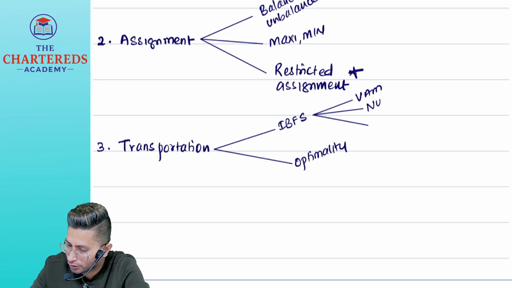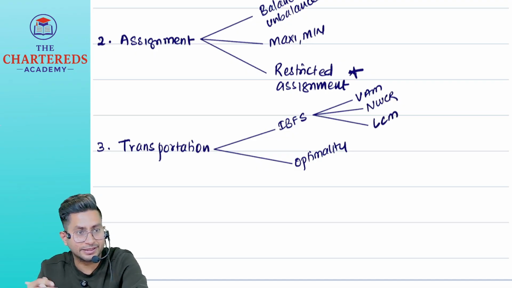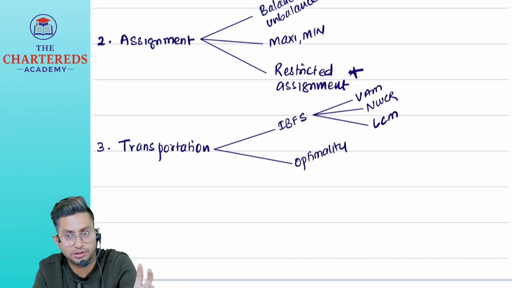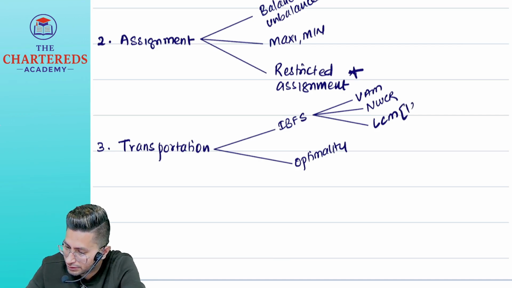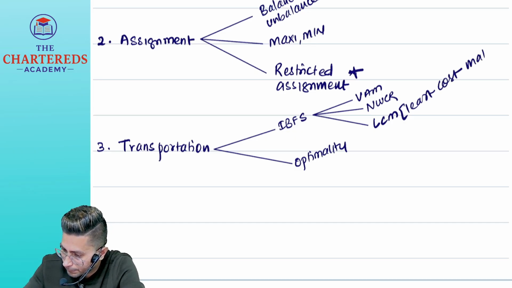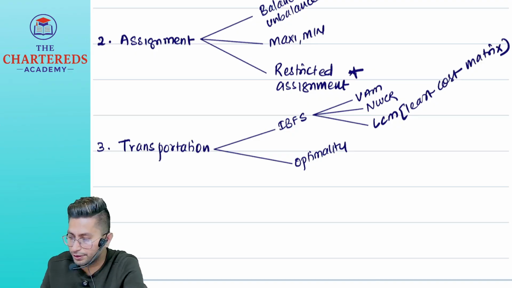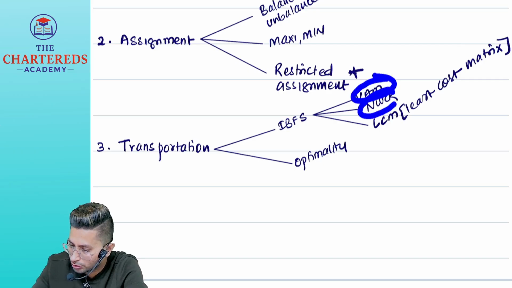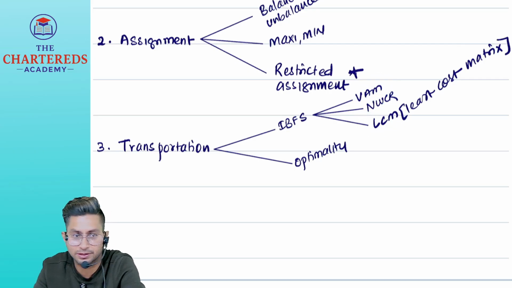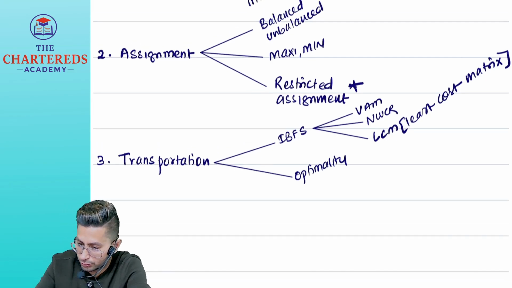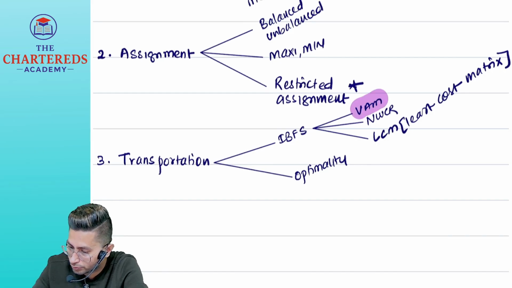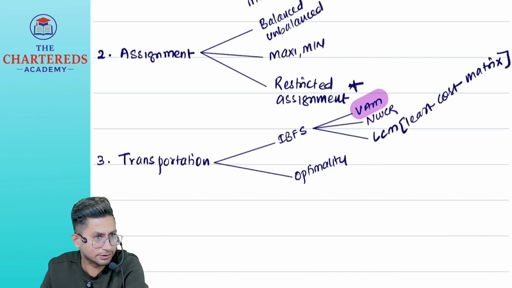Then we have the northwest corner rule, and then we have the least cost method. I think in your intermediate you might have studied least cost row, least cost column, least cost matrix. In our syllabus we have only least cost matrix. We don't have least cost row, least cost column and all. So we have Vogel's approximation, northwest corner rule, and least cost matrix method. Only these three. And I hope you already know, even at inter level, you have to solve the problem using Vogel's approximation method.